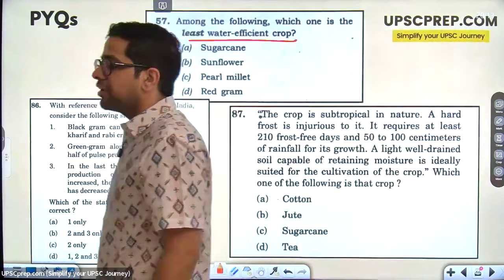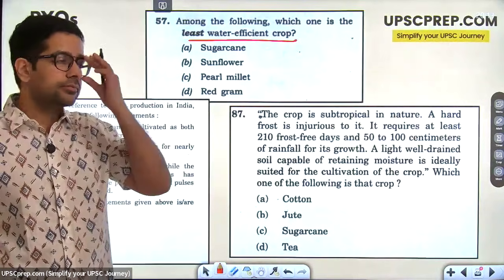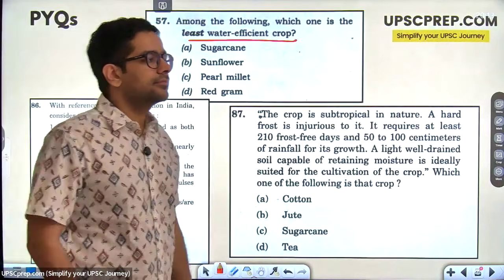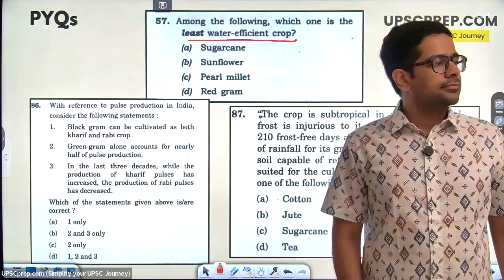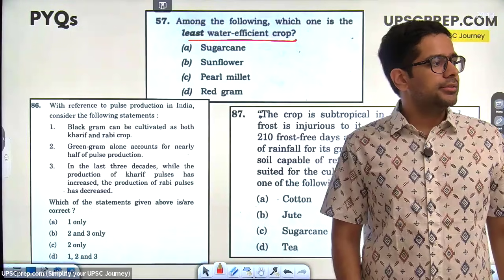Who can give me the answer for number 57? I think this should be an easy answer. Apparently it is not.